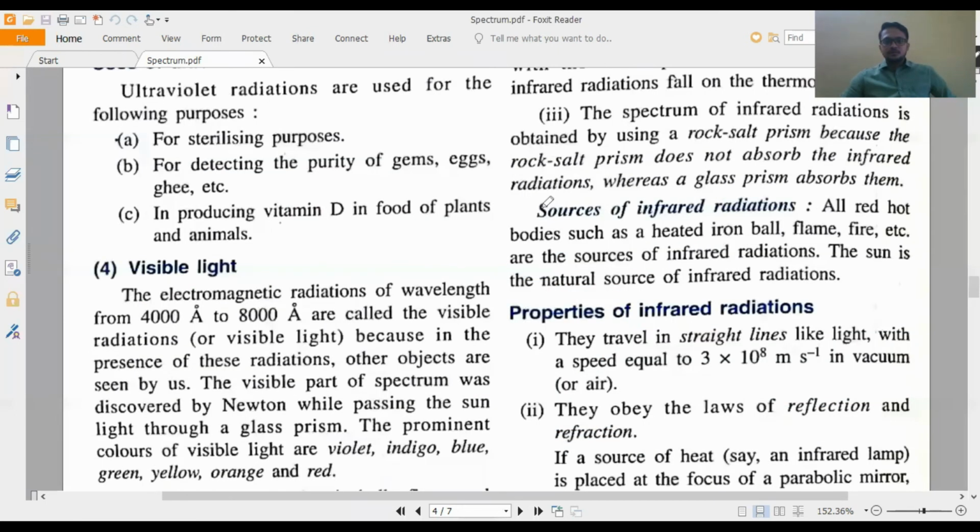Now come to sources. We had already seen that all red hot bodies, such as heated iron bulb, flame, fire, etc., are sources. The sun is the natural source.